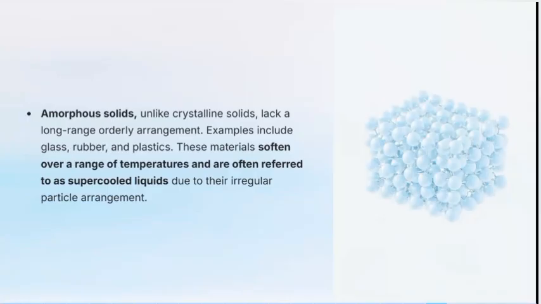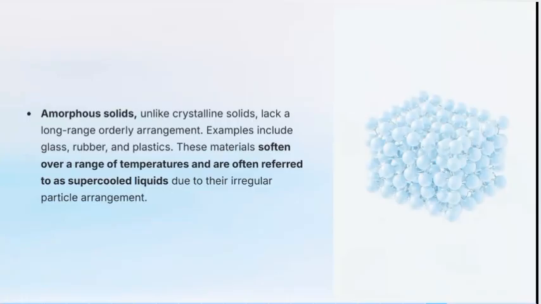They are not crystalline, and examples include glass, rubber, and plastic. If you look at these materials, they are known as solids, but they don't have a definite shape. They have varying shapes sometimes.